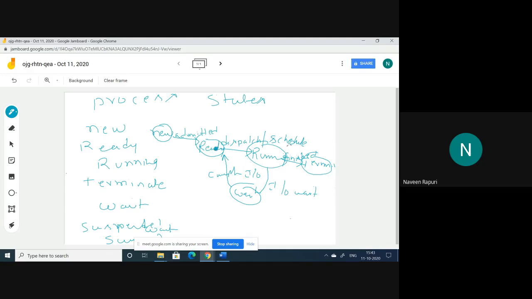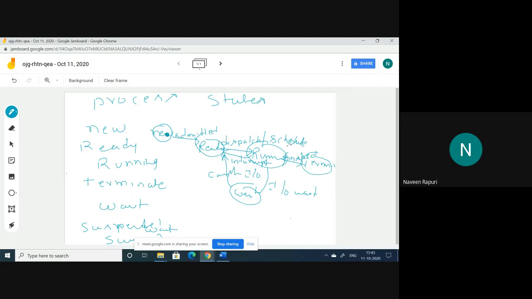process may come and wait at the ready state. At that time, we need to allocate the high priority process to the CPU, and we need to stop the process which is executing at that particular time. So this kind of transition is called an interrupt, because here we are interrupting the running process and moving that process to the ready state, and dispatching or scheduling the high priority process from ready state to running state.